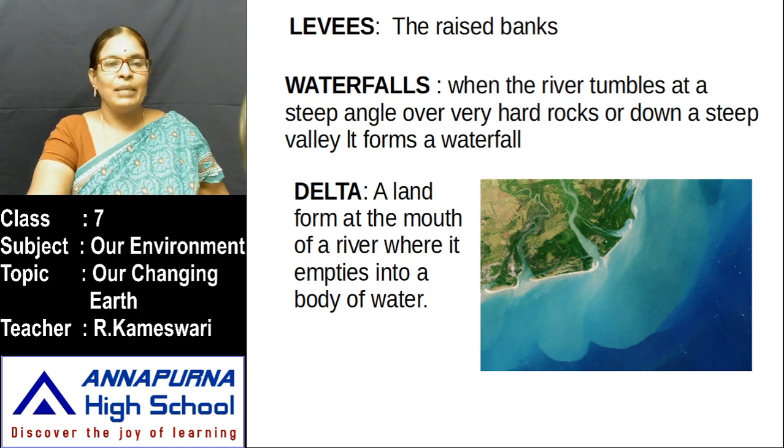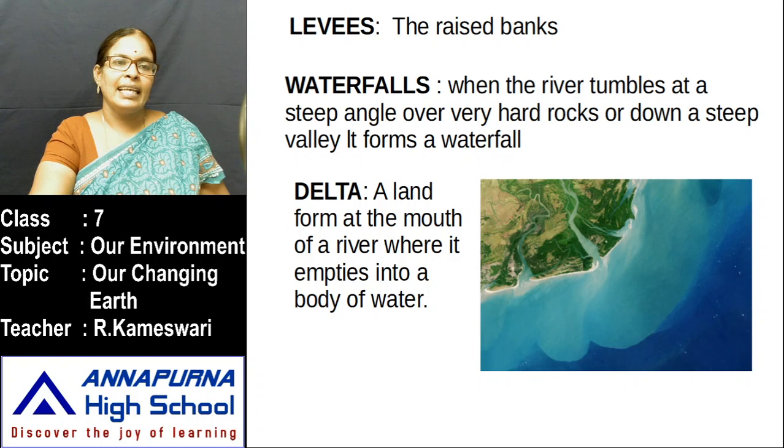Next, delta. What is the meaning of delta? It is a landform at the mouth of a river where it empties into a body of water. When the river connects into the bay or ocean, it is divided into little streams.